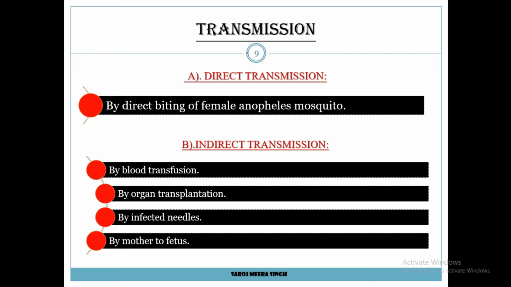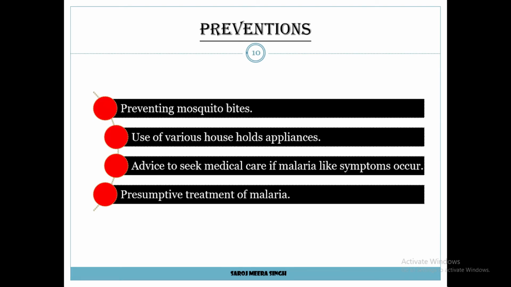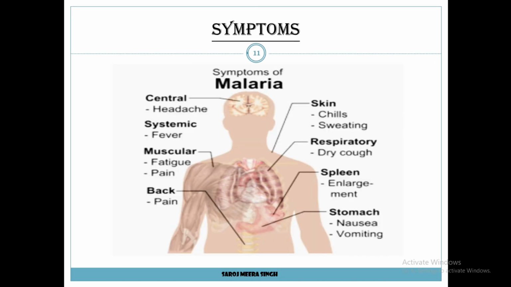As we all know, prevention is better than cure. So here we are in our next slide with the preventions. Malaria is spread through the female Anopheles mosquito, so preventing mosquito bites is the best treatment for malaria. There are many household appliances present in the market to prevent mosquito bites, such as All Out, Good Night, Odomos cream, and many other sprays and coils or liquid machines. Using bed nets before sleep can also prevent malaria. And seek medical care if malaria-like symptoms occur.